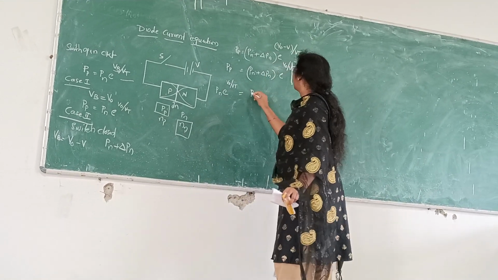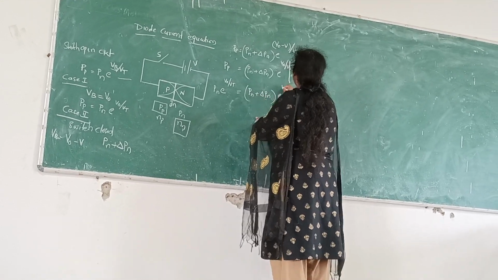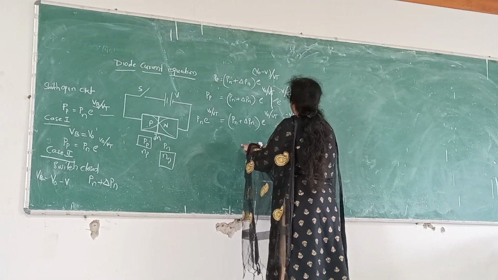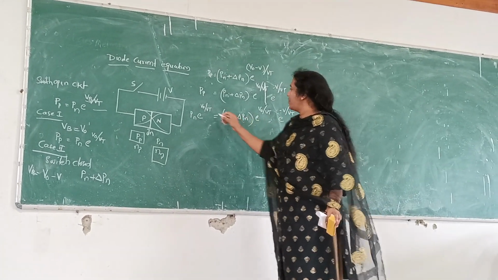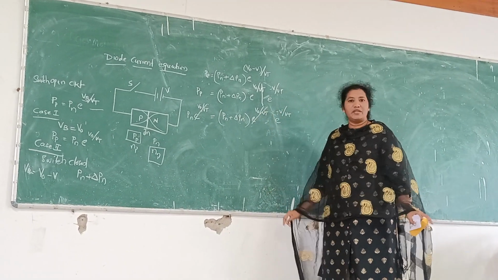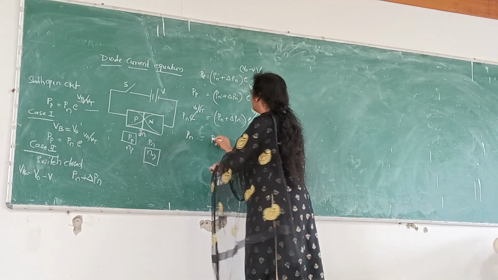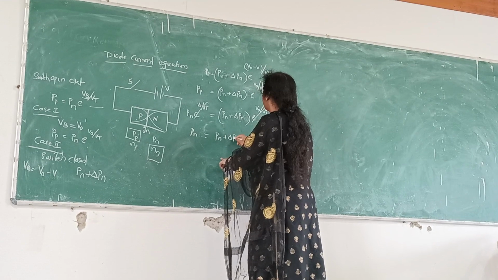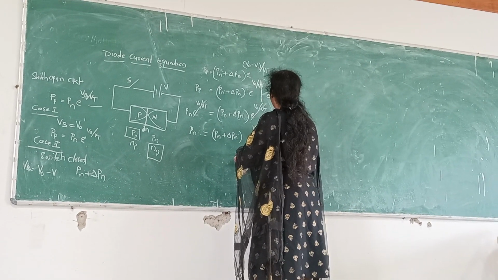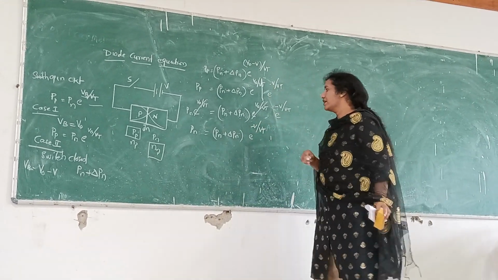is equal to Pn plus delta Pn into e power V naught by Vt into e power minus V by Vt. On either side we have e power V naught by Vt, and this side also you have e power V naught by Vt. Then your expression becomes Pn is equal to Pn plus delta Pn into e power minus V by Vt.